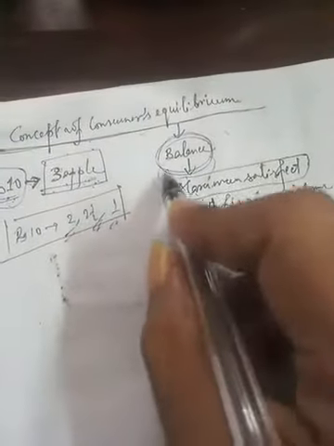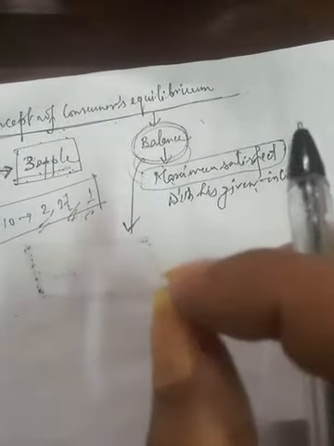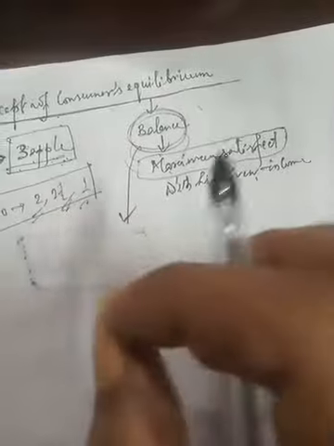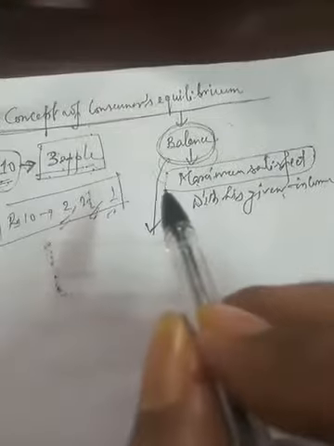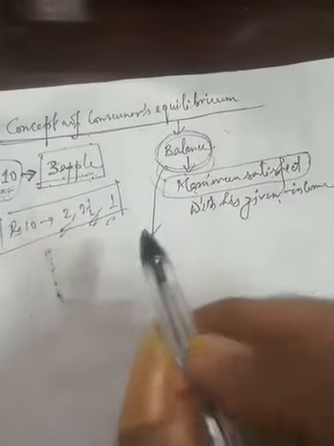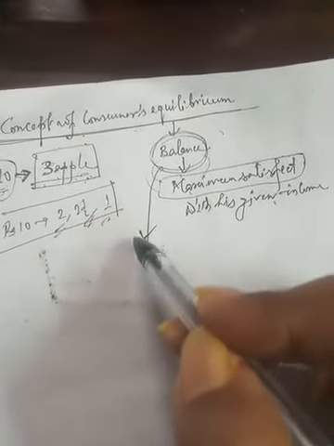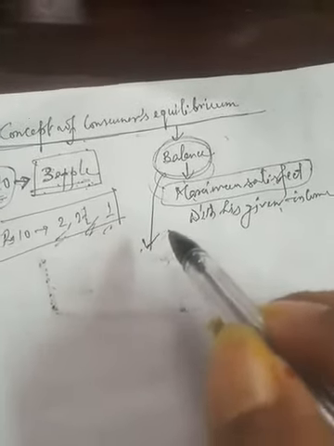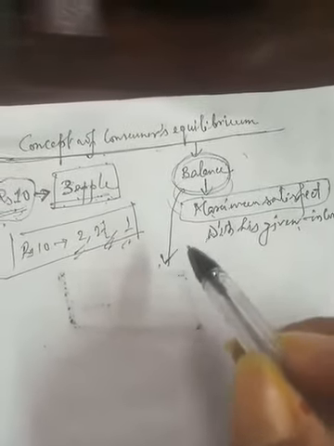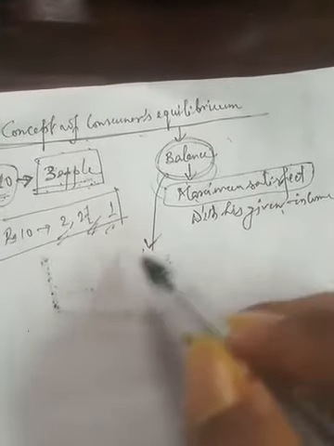The consumer thinks this is the best condition, the best bargaining. Why? Because by giving less money he is getting maximum satisfaction, and that is why his behavior under these circumstances will be best.